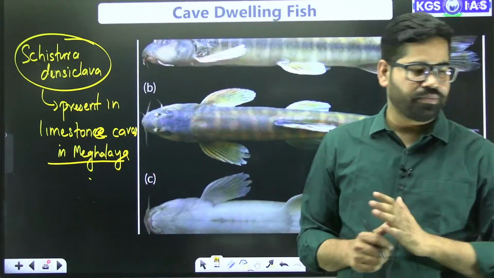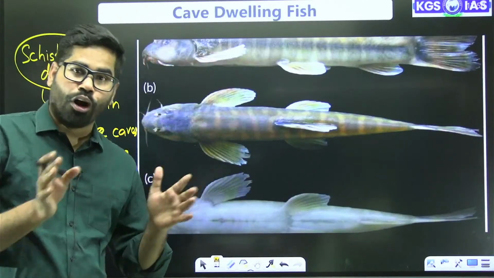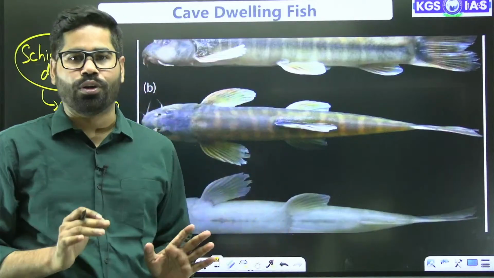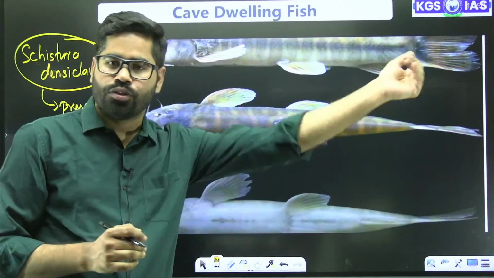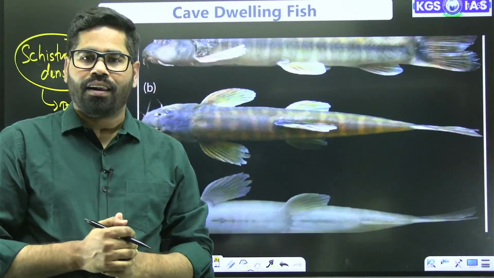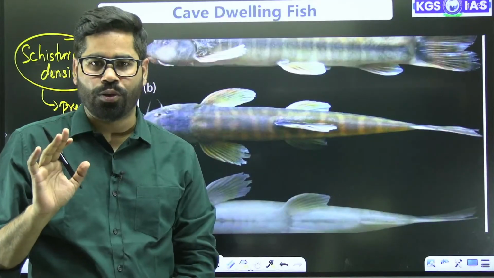Normally it is a cave fish, but it can survive in surface water also, or in lighted areas.